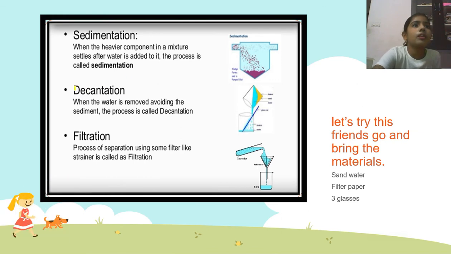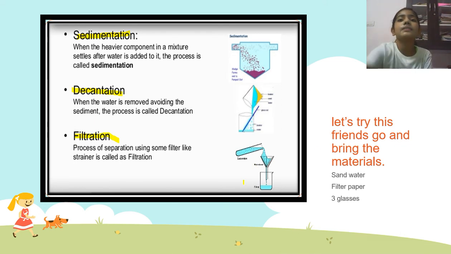So come on. Now let's see decantation. Sedimentation, decantation and filtration are always related. That's why in the first picture I gave you sedimentation, decantation and filtration, right? Each and everything is related to each and everything. Okay guys, is it okay? Let me know.